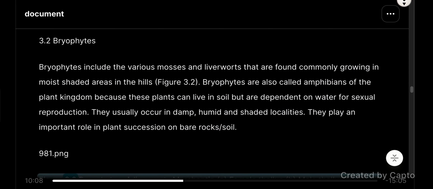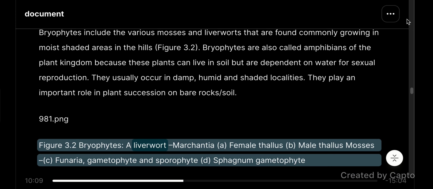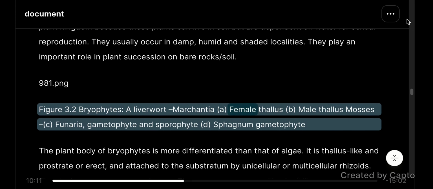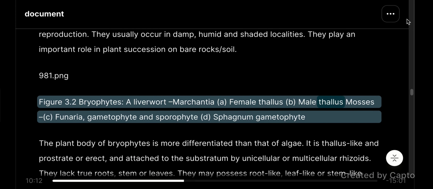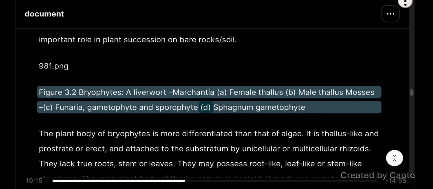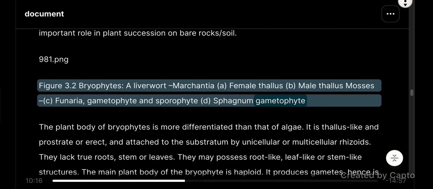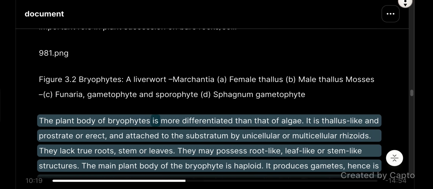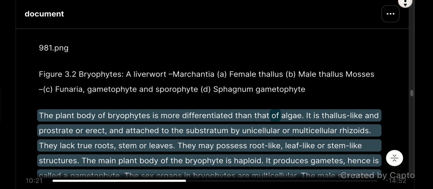Figure 3.2. Bryophytes. A liverwort, Marchantia. A. Female thallus. B. Male thallus. Mosses: C. Funaria, gametophyte and sporophyte. D. Sphagnum, gametophyte. The plant body of bryophytes is more differentiated than that of algae.